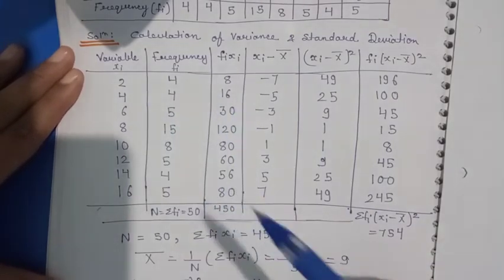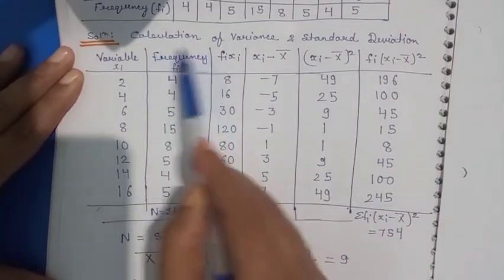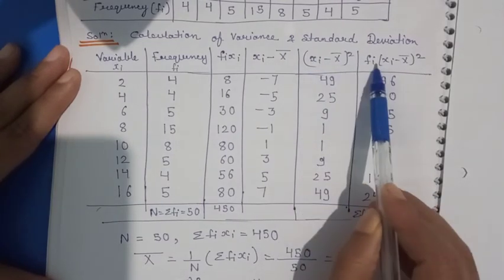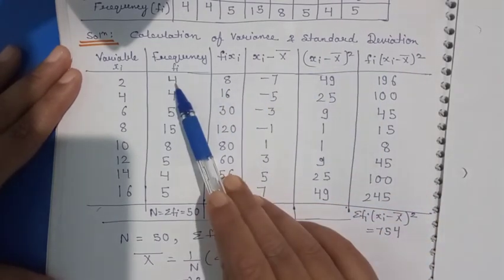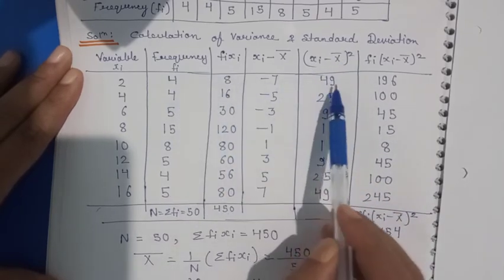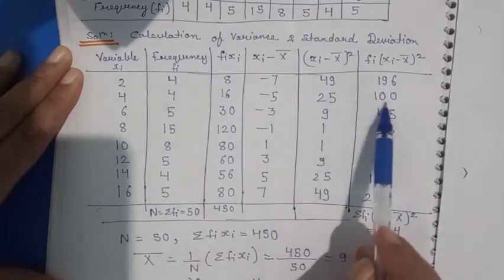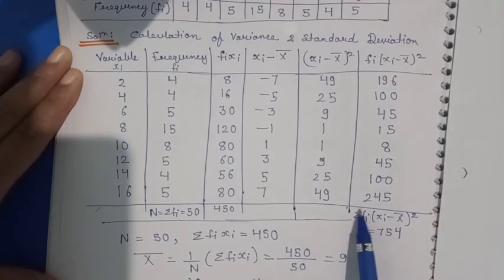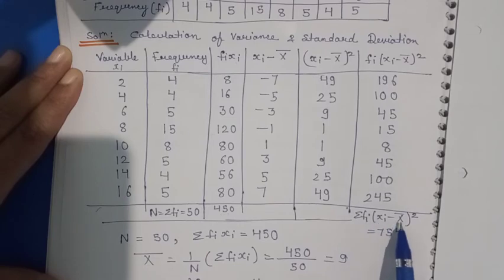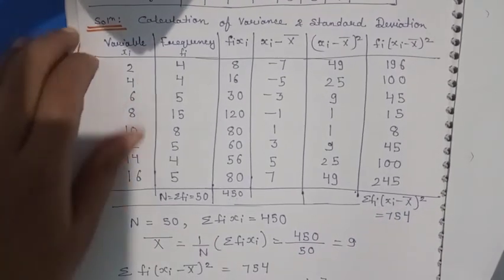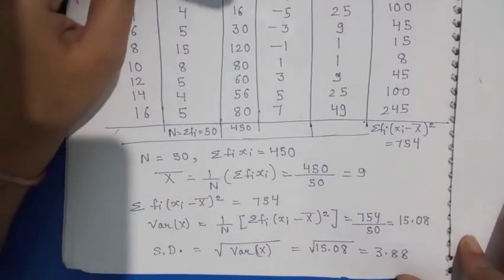But this is discrete data, where frequency is also given, so we have to multiply this data with fi. So here f is given, and xi minus x bar whole square is also given. So 4 into 49 is 196, 4 into 25 and so on. Like this I have written all the numbers, and the summation of fi xi minus x bar whole square is 754. Now it's very simple to find the variance.